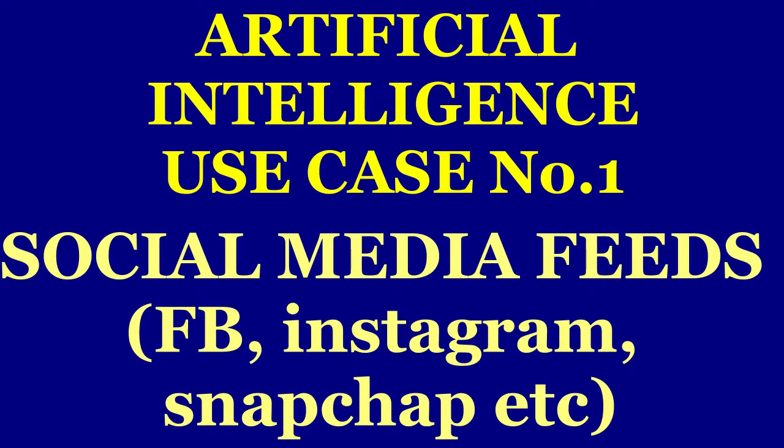Don't believe me? Well, let me give you a few examples or use cases, as they are called in the AI world. Use case number 1, social media feeds. Well, if you're using social media like Facebook or Instagram or Snapchat or any of the other social media apps out there, most of your decisions are being impacted by artificial intelligence. From the feeds that you see in your timeline to the notifications that you receive from these apps, everything is done by AI in the back end.